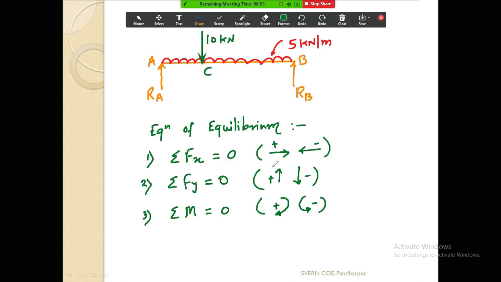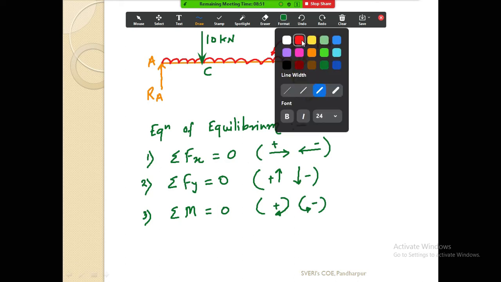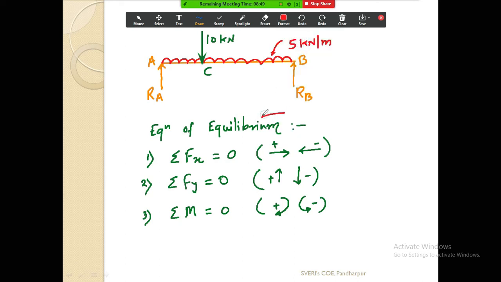So now my basic question to you is, what is the meaning of this equilibrium? What do you understand from this word equilibrium? Unless and until you understand it, you won't be able to design the structure, or what I can say, designing is just not like that. These some steps are there. You should follow these steps. If it is safe, then your design will get accepted. This is not the case.